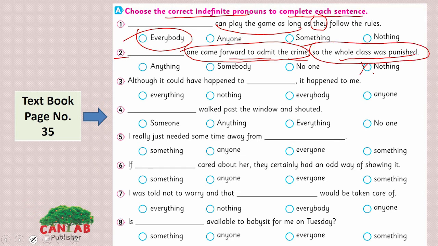The nothing option is not correct because it refers to a thing. Anything is not correct either. If somebody came, the whole class should not be punished. Then it will be no one. Yes, no one came forward to admit the crime. Look at the third one here.